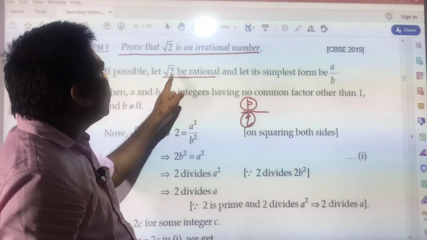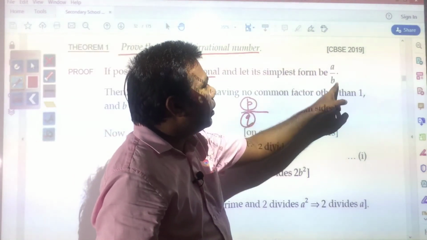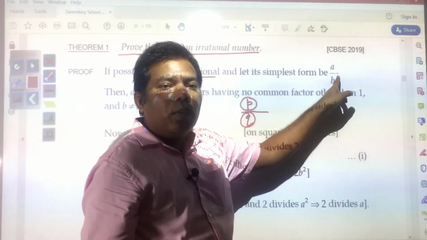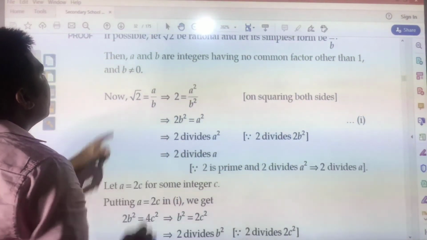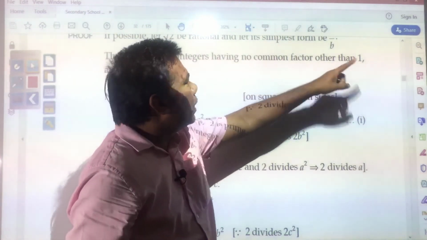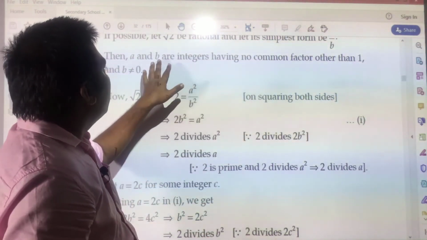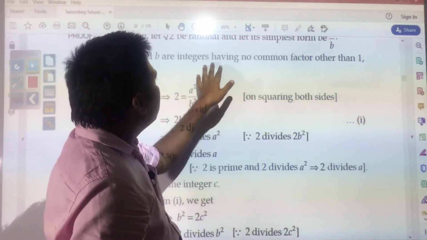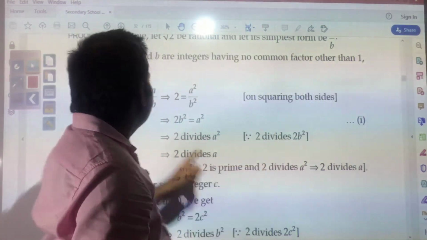So suppose root 2 is a rational number and let its simplest form be A by B, meaning A and B are co-primes. Now, A and B are integers having no common factor other than 1 and B is not equal to 0. A and B having no common factor other than 1 means they are co-primes.